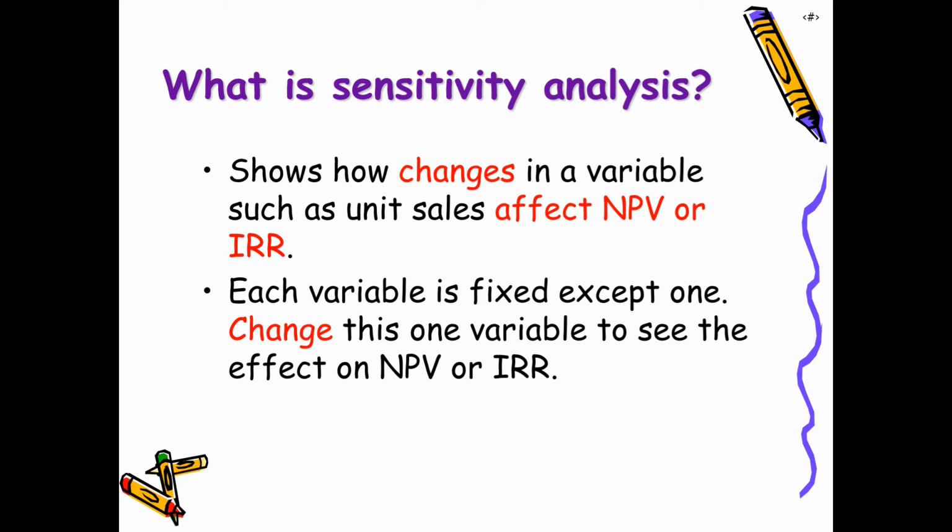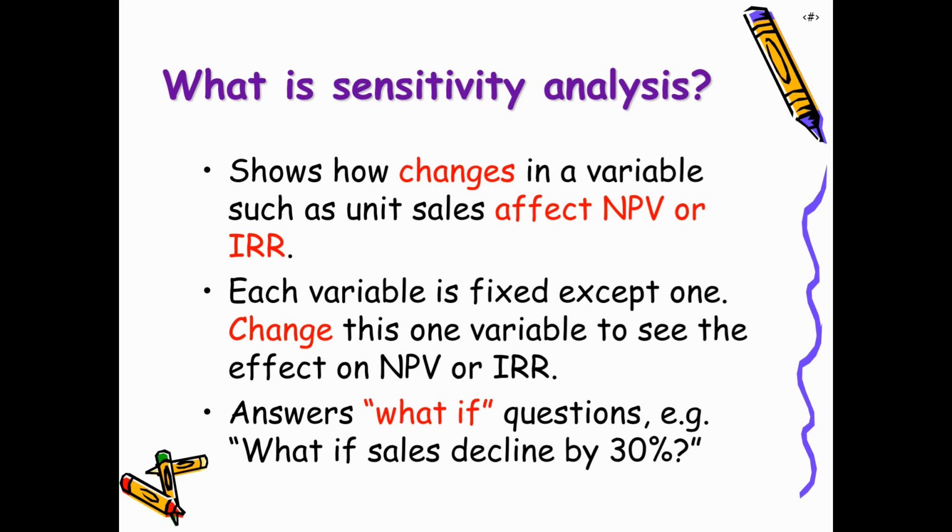And there can be some other variables to which the project is less sensitive. So in case we can predict that for a certain number of variables the project is more sensitive, we can be careful while taking into consideration the impact of those variables on the sales of the project. So this basically answers what if questions, like what if the sales decline by 30%.